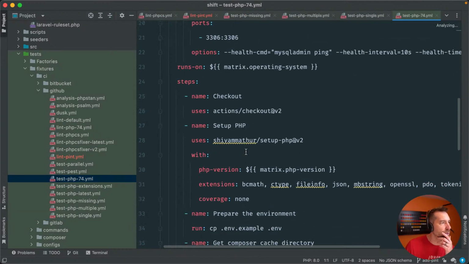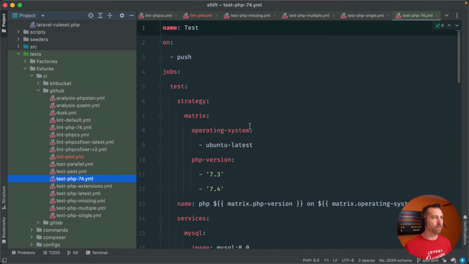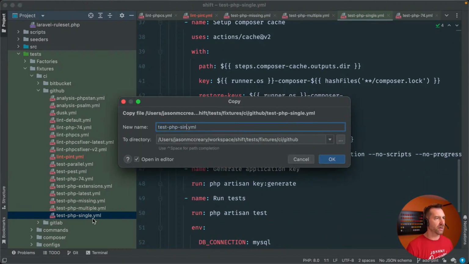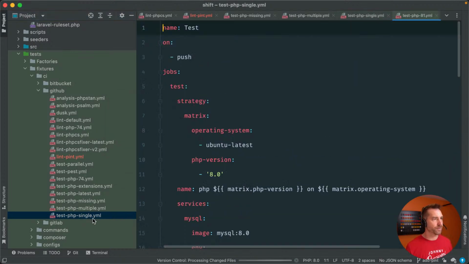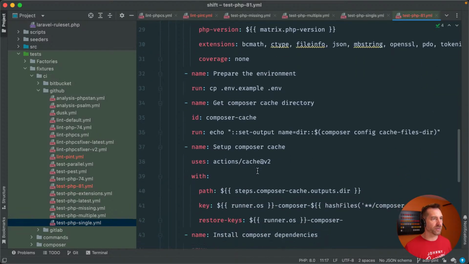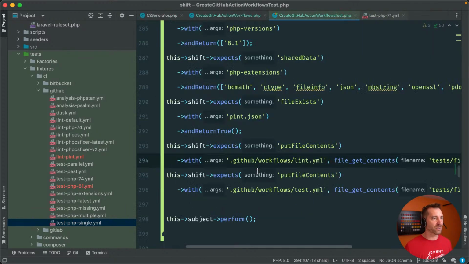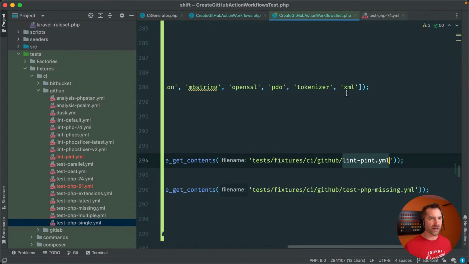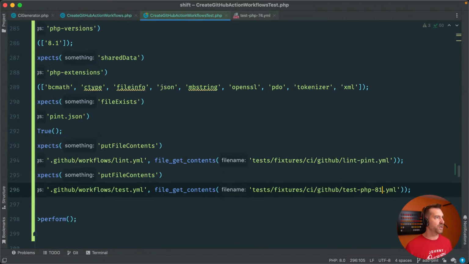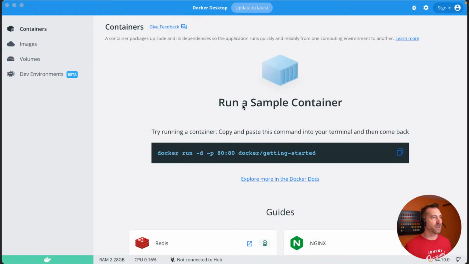We'll probably need to do an updated PHP one here since I set the version to 8.1. So I think let's just borrow this and say PHP 81, and let's just change that to 8.1. Everything else should stay the same. So let's shut that down while Docker's firing up. And instead of this being PHP missing, it's going to be PHP 8.1, I think. Yeah. Okay, cool.